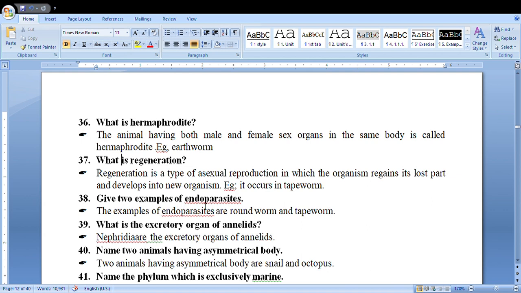Give two examples of endoparasite. Endoparasite examples are roundworm and tapeworm. What is excretory organ of annelids? Nephridia are the excretory organ of the annelids. Name two animals having asymmetrical body. Two animals having asymmetrical body are snail and octopus.